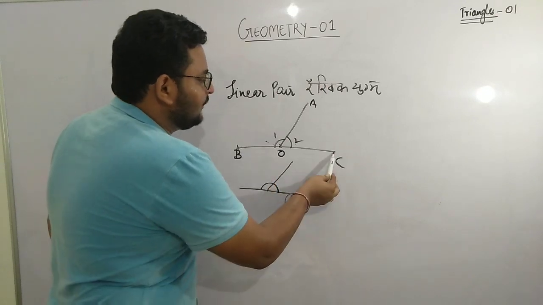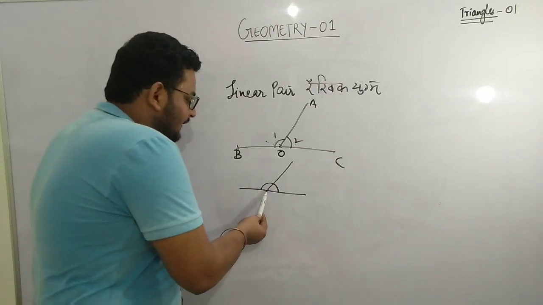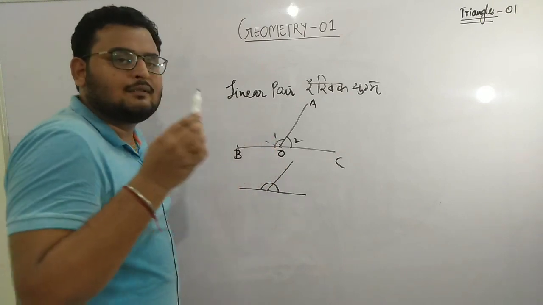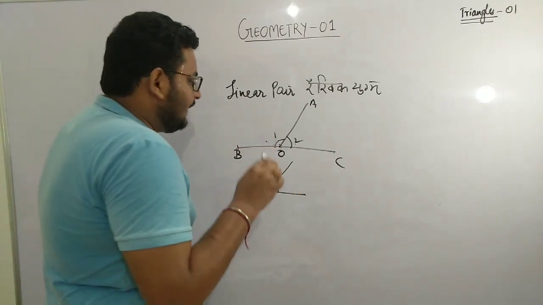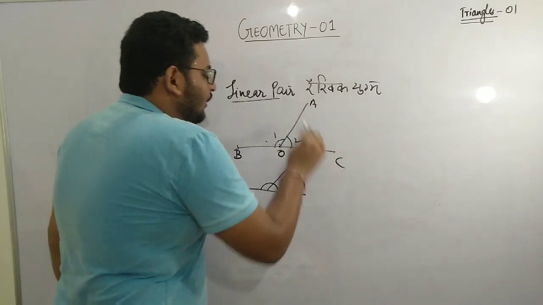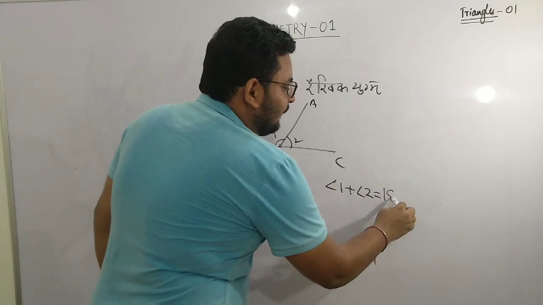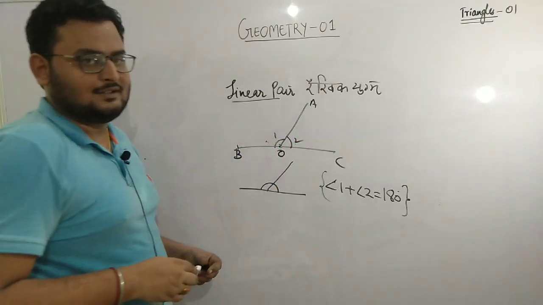If they are opposite rays, then definitely they will form a straight line, and if this is a straight line, they will always form a straight angle, and a straight angle means 180 degrees. So we can say that when any linear pair is formed, angle 1 plus angle 2 is always 180 degrees. So these are some basic terms which I discussed with you today.